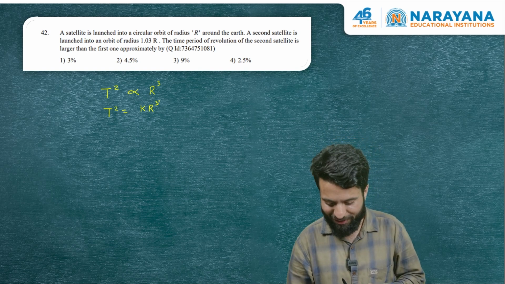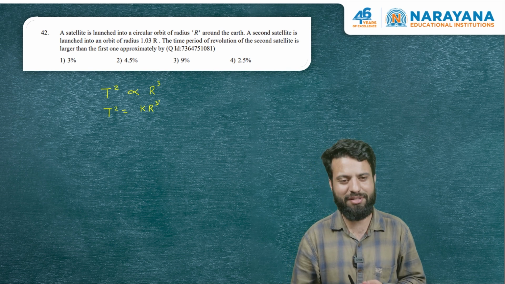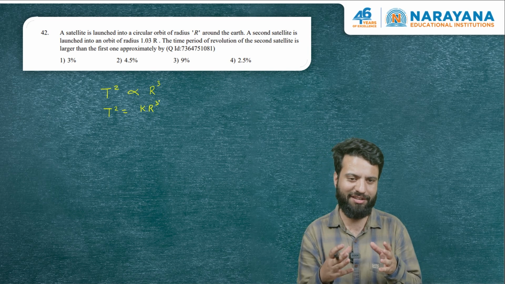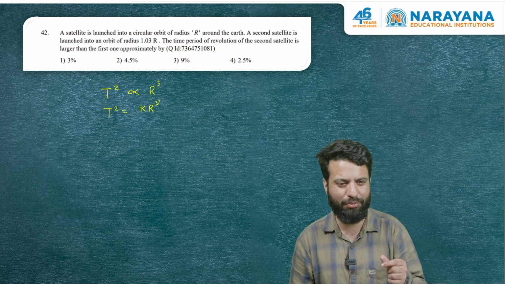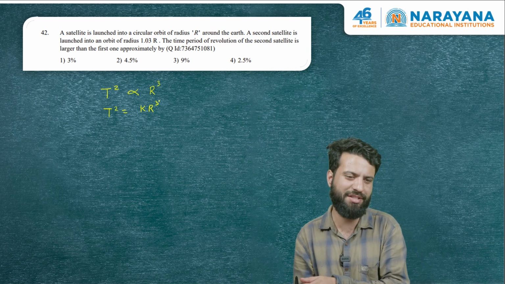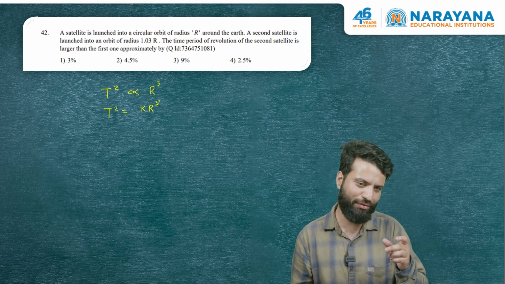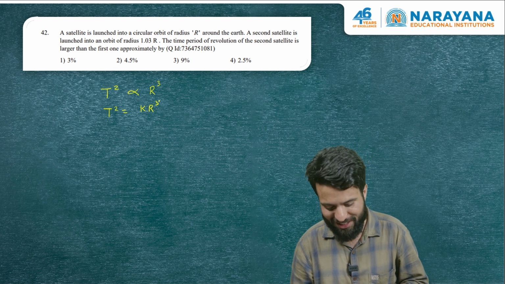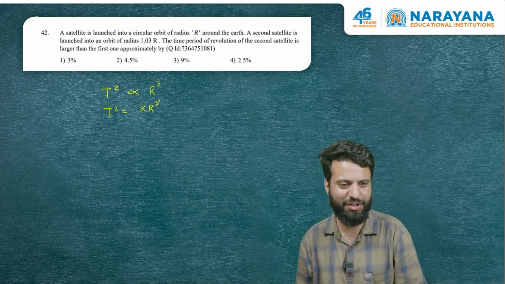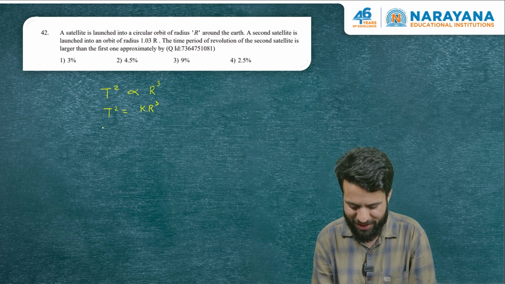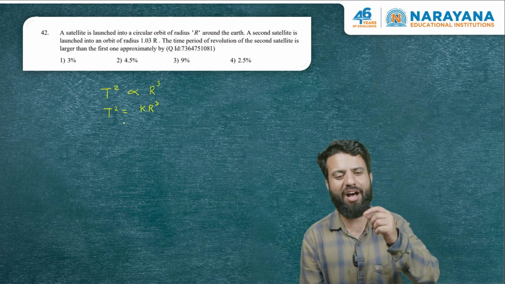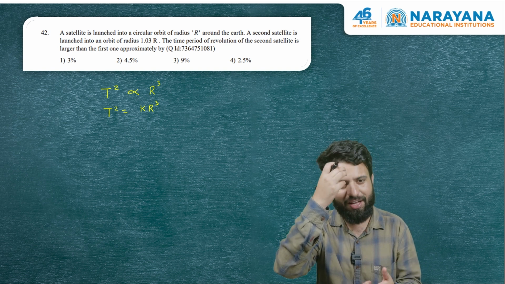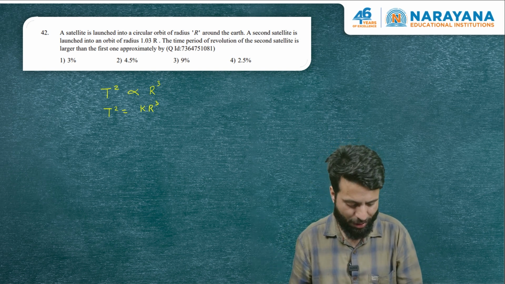The satellite having a radius of 1.03 r will have a slightly more time period to complete one revolution around Earth as compared to r, because the radius of the second satellite is slightly more. We can use calculus to find delta T. He's asking by how much percentage the time period of revolution of the second satellite is larger than the first. So we can go for differentiation because there is a very small change in r, and we have to see the corresponding change in T. If r is changing by a large amount, we can't use calculus. Then we have to go by proper algebra.